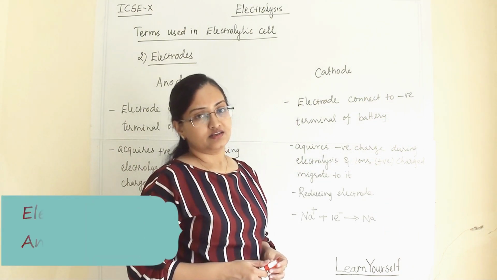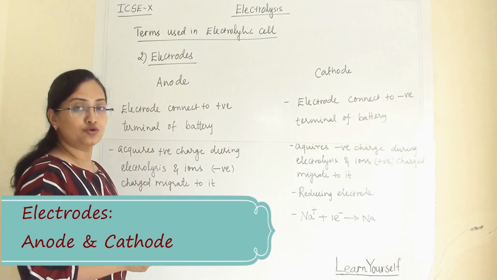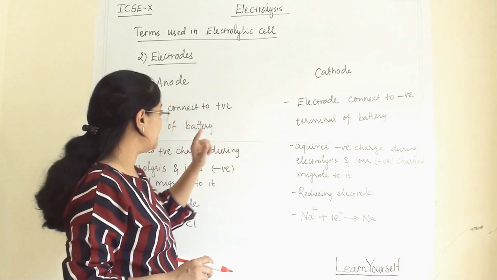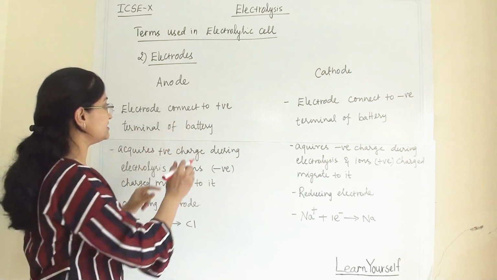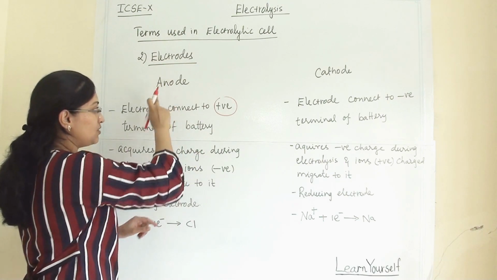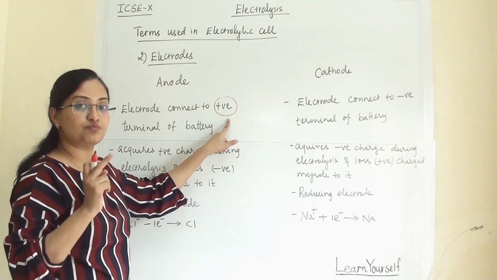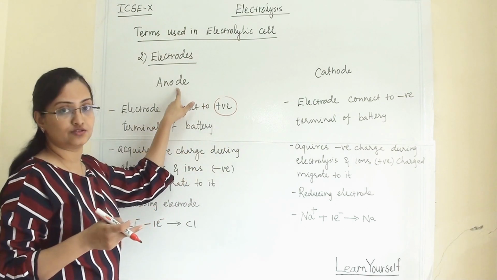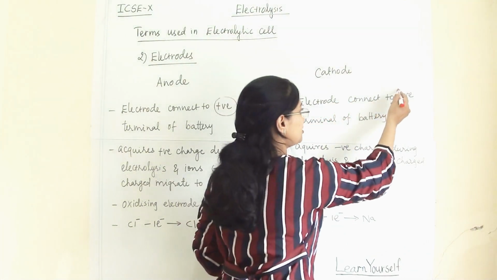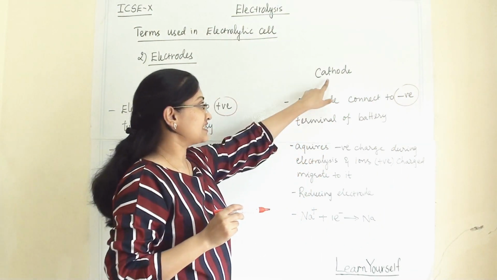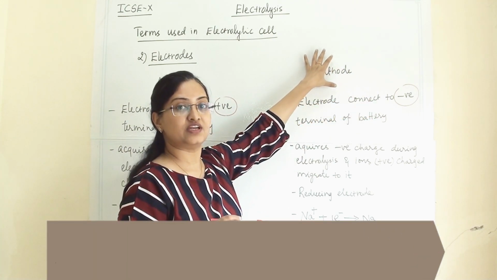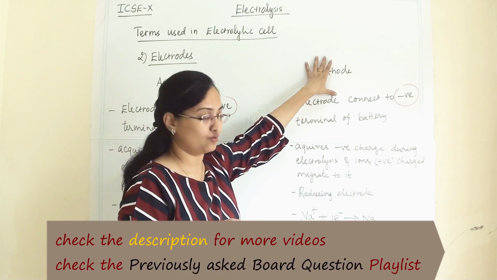Now let us understand electrodes. There are two types of electrode. One is the anode, the other one is the cathode. The important point is that the electrode connected to the positive terminal of the battery is known as the anode, because this positive terminal of the battery gives a positive character to the anode. Whereas the electrode connected to the negative terminal of the battery is known as the cathode, because this negative terminal gives a negative character to this electrode, and that's why it is known as the negative electrode, the cathode.